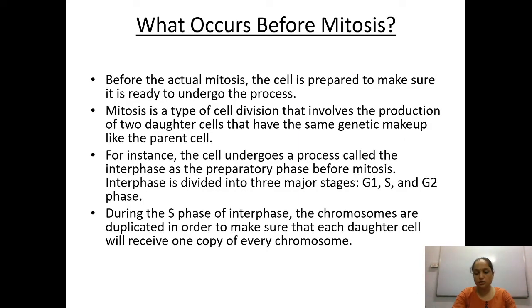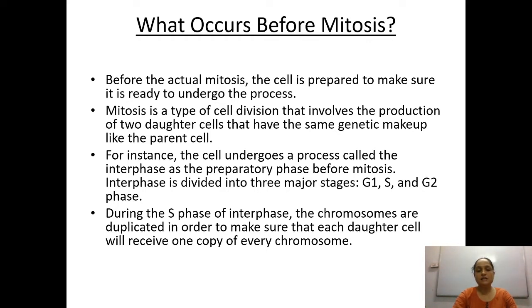There are a few steps which need to be completed before the step of mitosis. When we studied the cell cycle, at that time you saw there were certain stages like G1, S and G2, which were cumulatively termed the interphase, that is the preparatory phase for the division. So these stages need to be complete before proceeding to mitosis, that is the M phase. This I have told you in the previous video. Before the actual mitosis, the cell is prepared to make sure it is ready to undergo the process. Now mitosis is the type of cell division that involves the production of two daughter cells that have the same genetic makeup as the parent.